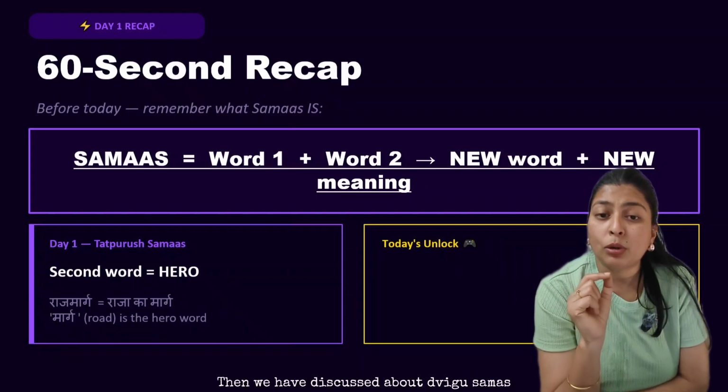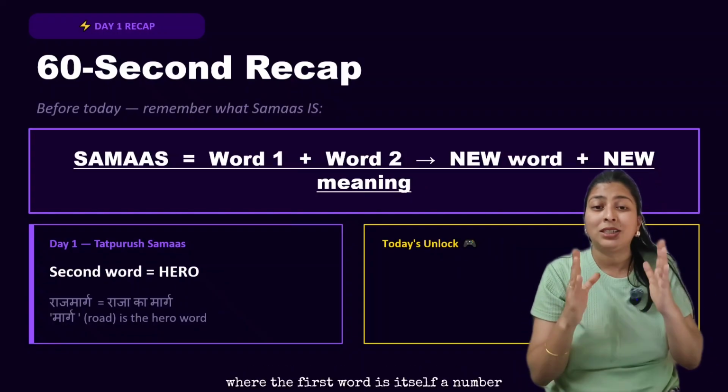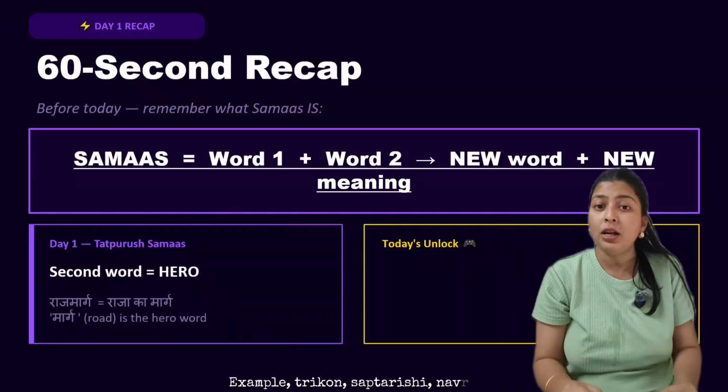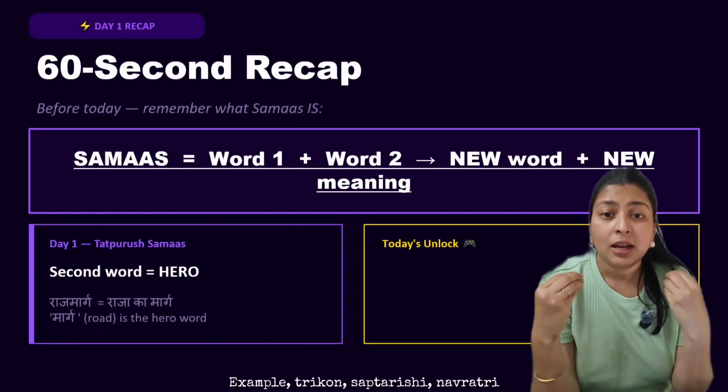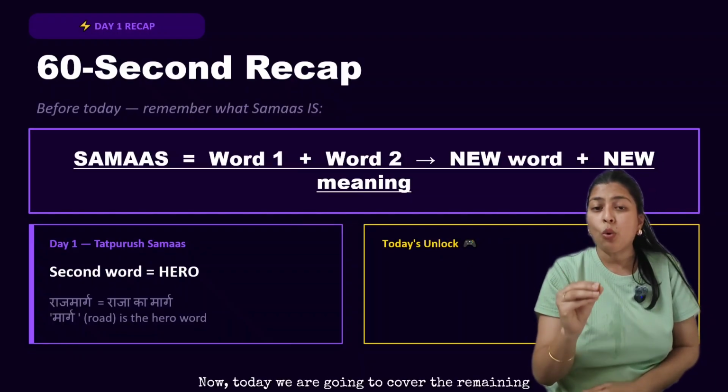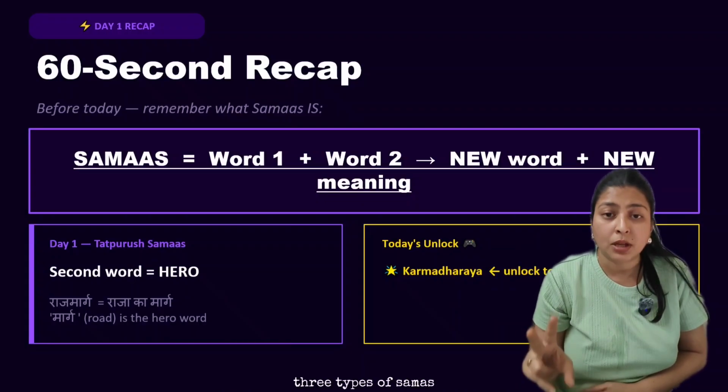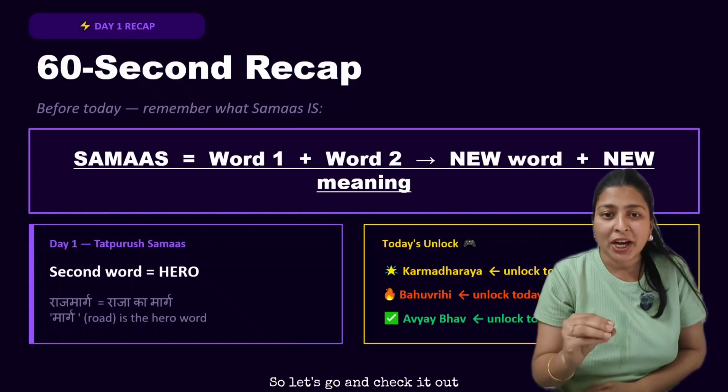Then we discussed Dvigu Samas, where the first word is itself a number. Example, Trikon, Saptarishi, Navratri. Now, today we are going to cover the remaining three types of samas. So let's go and check it out.